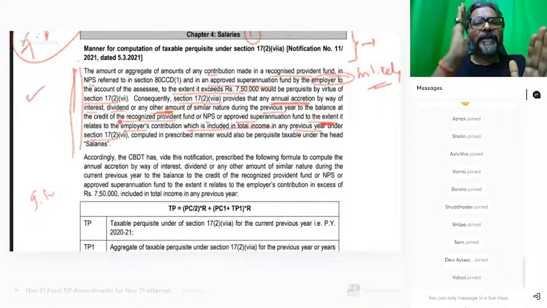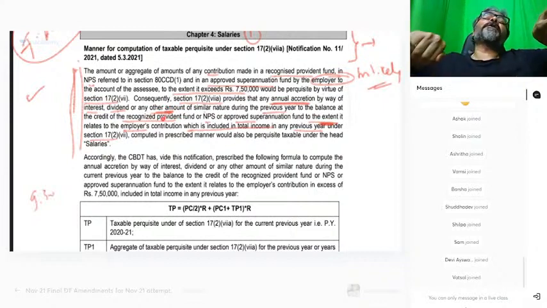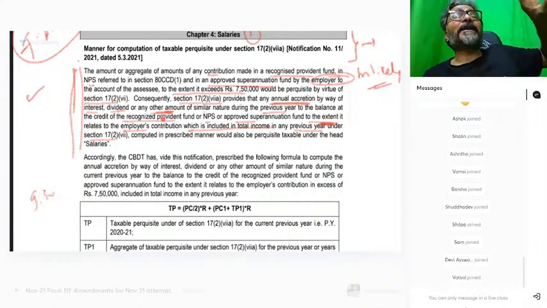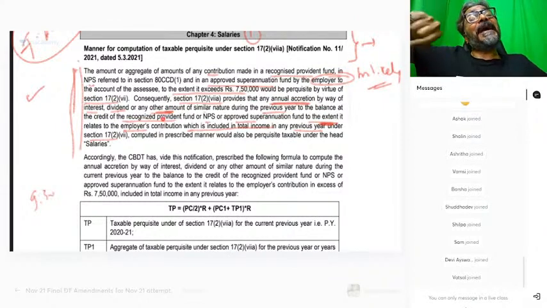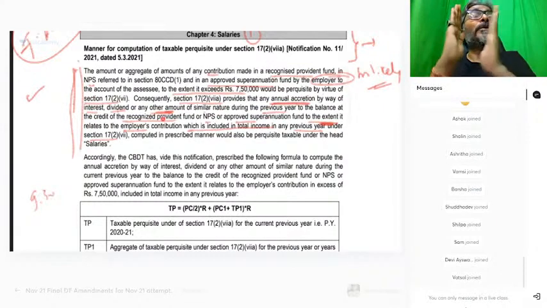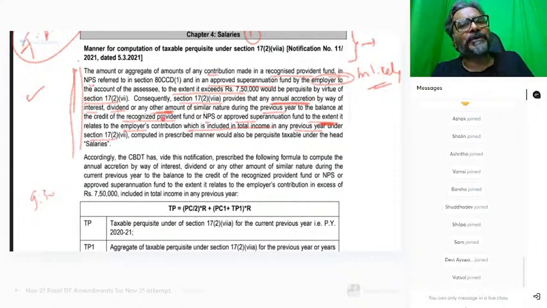In simple words, the annual accretion by way of interest, dividend, or any other amount should be in respect of the excess portion of the employer contribution which is taxable in the hands of the employee under salary. That accretion, that is interest, dividend on the excess amount of the employer contribution taxable in the hands of the employee, only in respect of that will chargeability be attracted in the hands of the employee under section 17(2)(7).